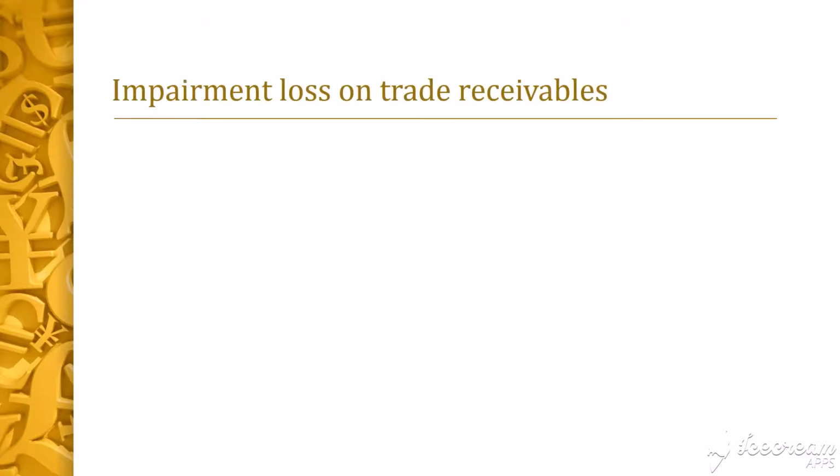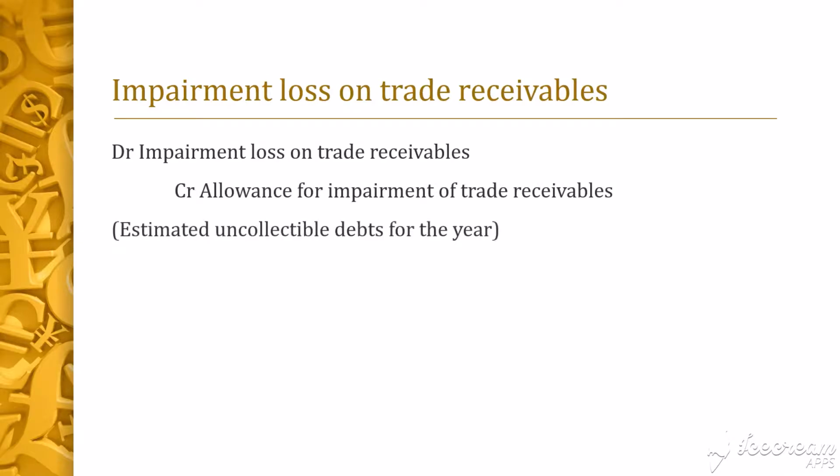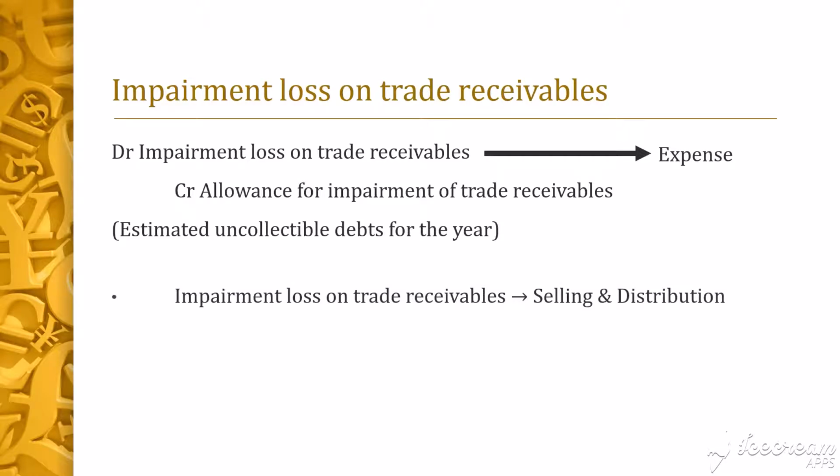The journal entry to record estimated uncollectible debts for the year is to debit impairment loss on trade receivables and credit allowance for impairment of trade receivables. Here, I have introduced you to two new account names. Impairment loss on trade receivables is an expense. It reflects the loss of value in the trade receivables because the debt cannot be collected. We will aggregate it as a selling and distribution expense in the income statement.